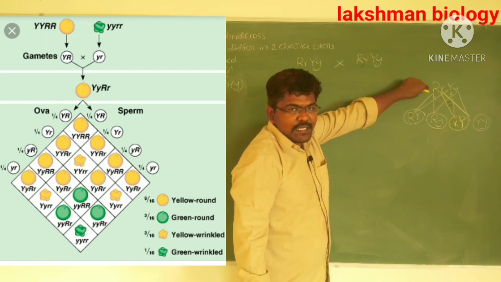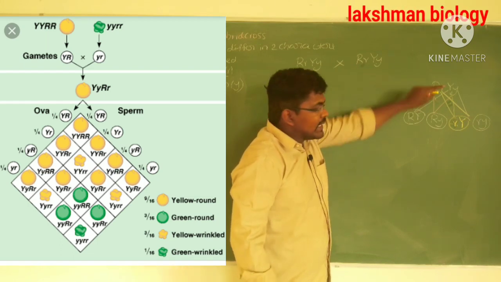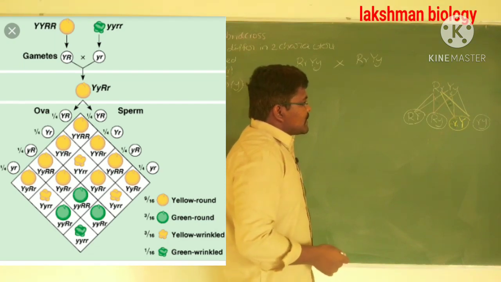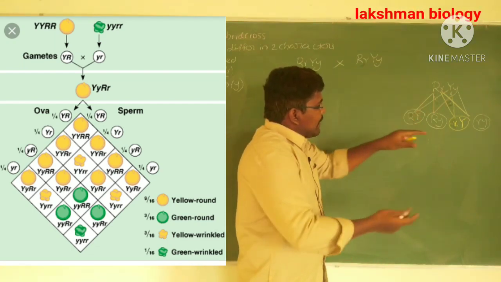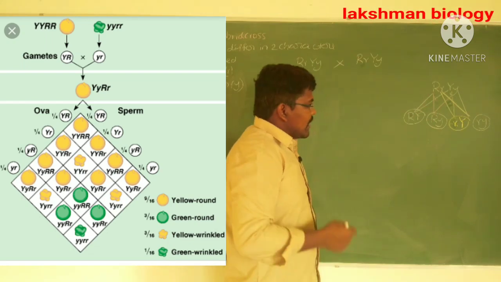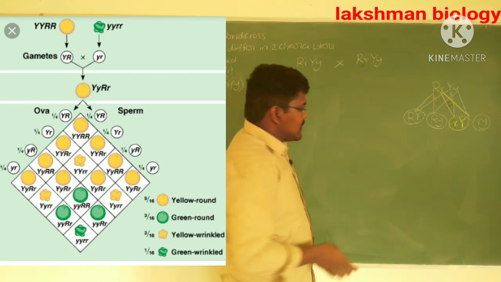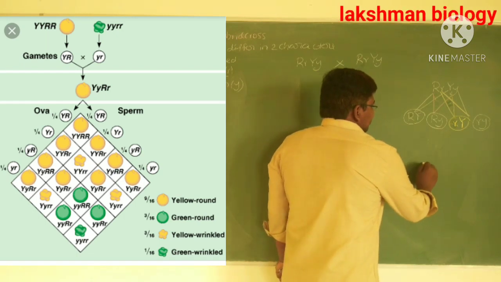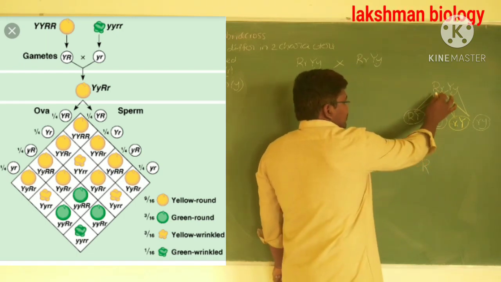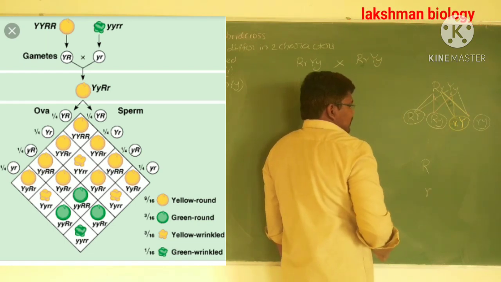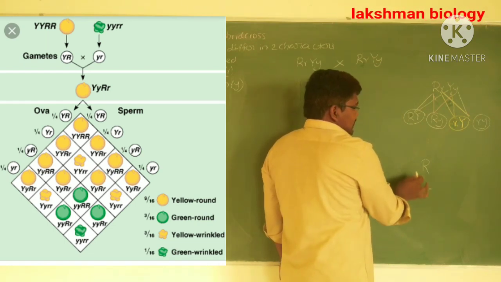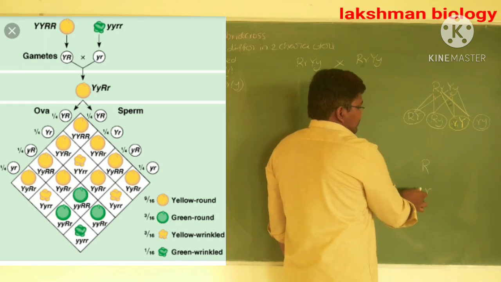Many members have confusion about forming gametes from this genotype. There is another method for the formation of gametes. See here, take capital R and small r. If it is a heterozygous condition, we should take both alleles.